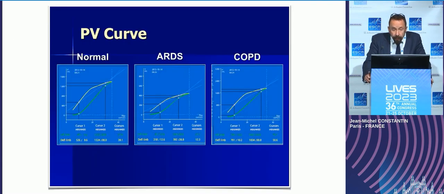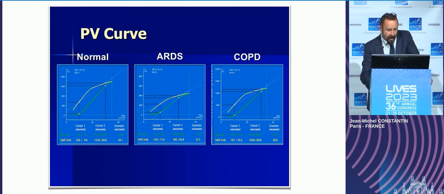And we had a lot of hopes in the PV curve to help us set PEEP. The shape of the PV curve in normal subjects, ARDS subjects, or COPD subjects was not the same. And we hoped that setting PEEP just above the lower inflection point, meaning the point when the lung opens, was a good way to set PEEP.